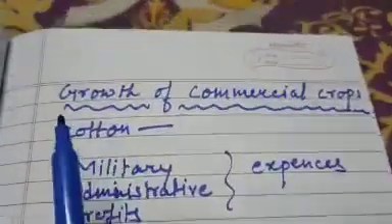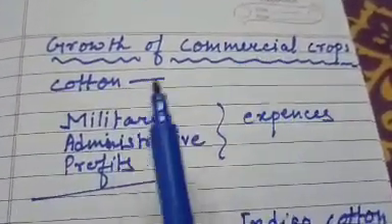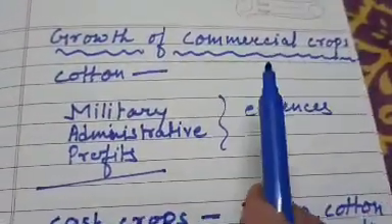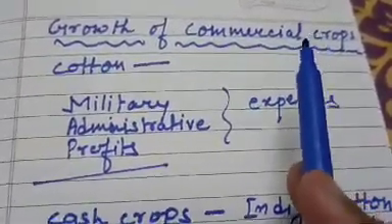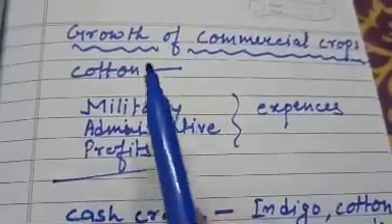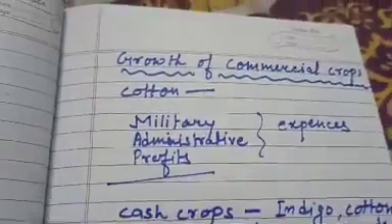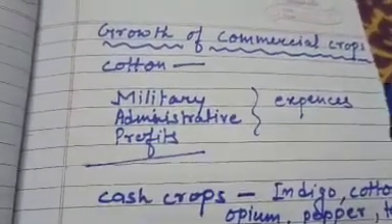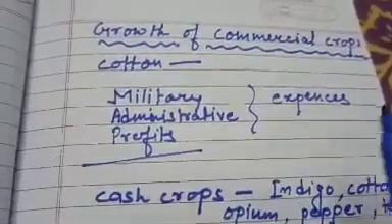Then we also read how the growth of commercial crops was encouraged by the Britishers. Commercial crops means the crops which were used for commercial purposes, for business purposes. They forced our farmers to grow cash crops instead of food crops. And why were the Britishers introducing so many land revenue systems, and why did they force our farmers to grow cash crops? Because they were in need of money.